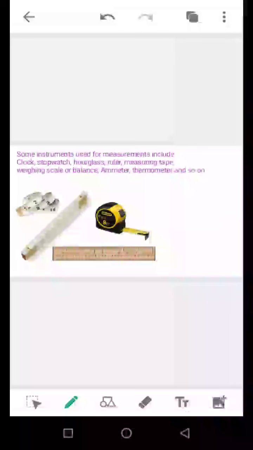Stopwatch is also used to measure time. Hourglass is also used to measure time. We have a ruler for length. Weighing scale is used to measure mass. The ammeter is used to measure current. Thermometer is used to measure temperature. We have many measuring tools or instruments.